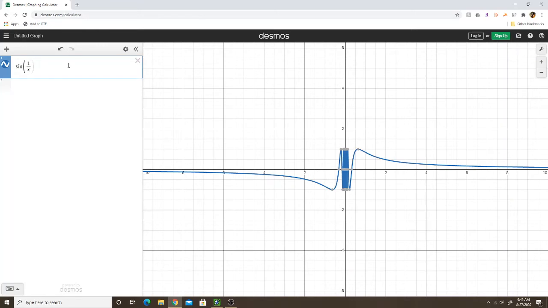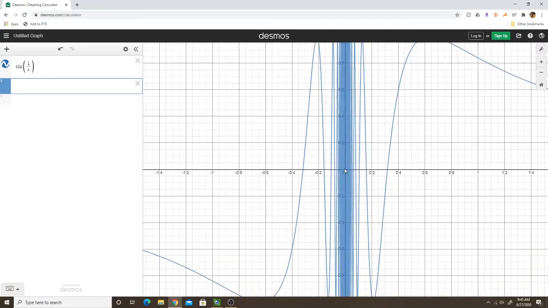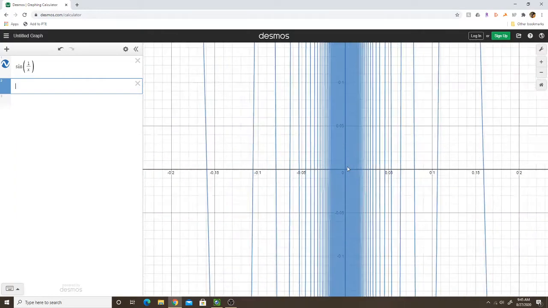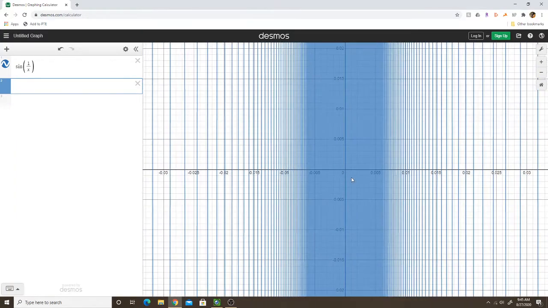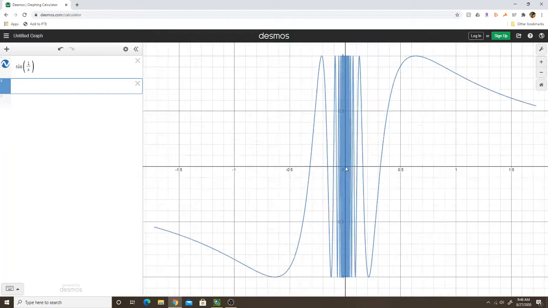Whoops, sine 1 over x. Okay, so there we go. Oh, this is a much prettier picture. But it's doing kind of what I said, approaching 0 as you go to negative infinity, approaching 0 as you go to positive infinity. But as x gets closer and closer to 0, this thing just starts to oscillate really quickly. And you can zoom in and see that this thing is just alternating between -1 and +1, but more and more densely the closer you get to 0. So it's really a crazy thing. Really cool, I think, but kind of crazy.